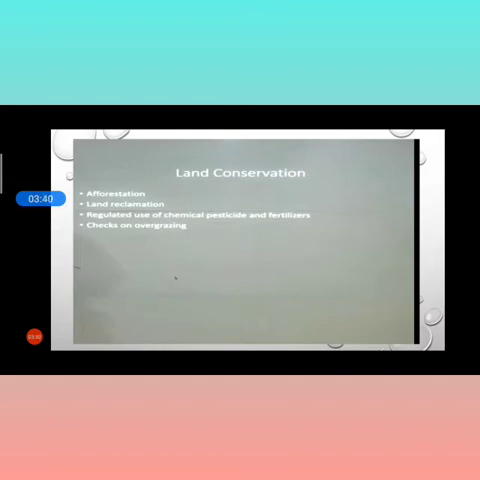Now regulated use of chemical pesticides and fertilizers. What does that mean? It means we have to stop using so many chemical pesticides and fertilizers. If pesticides and fertilizers are made with chemicals, that is not good for soil fertility, so we have to stop using them. Instead of chemical fertilizers and pesticides, we have to use organic manure.